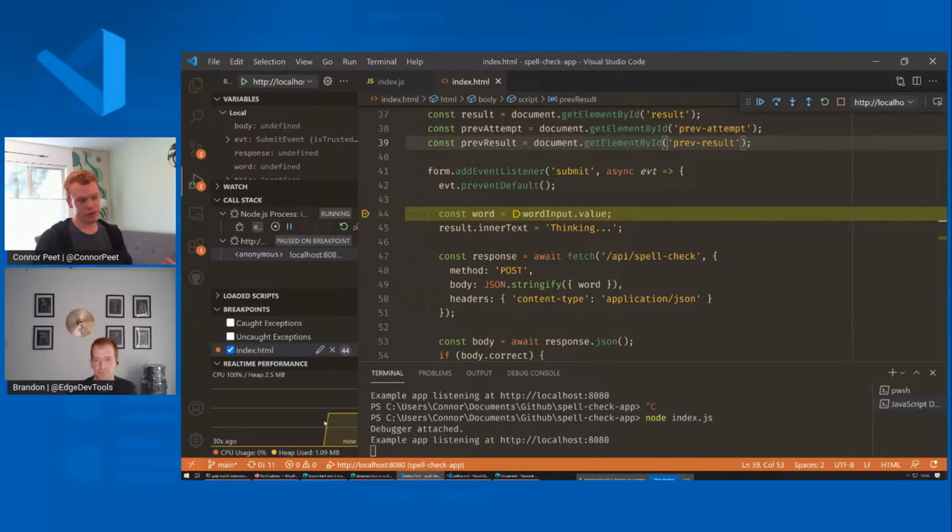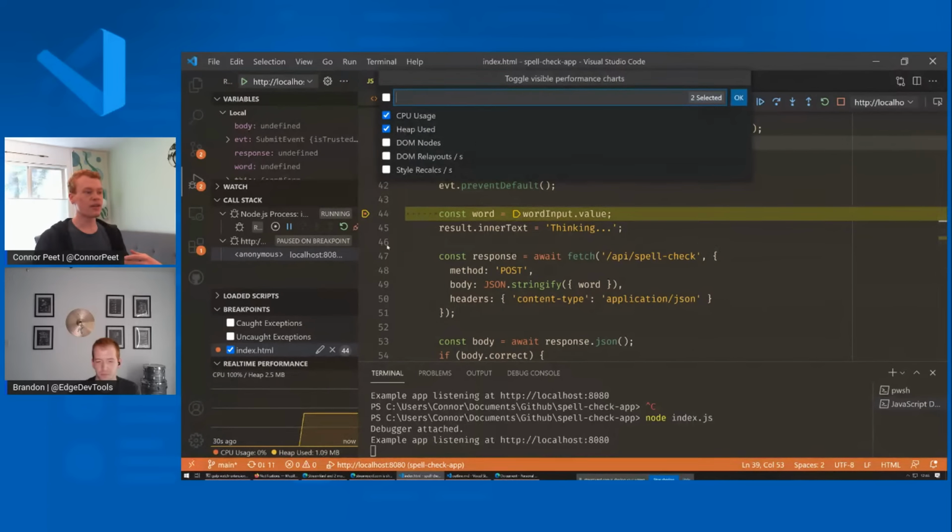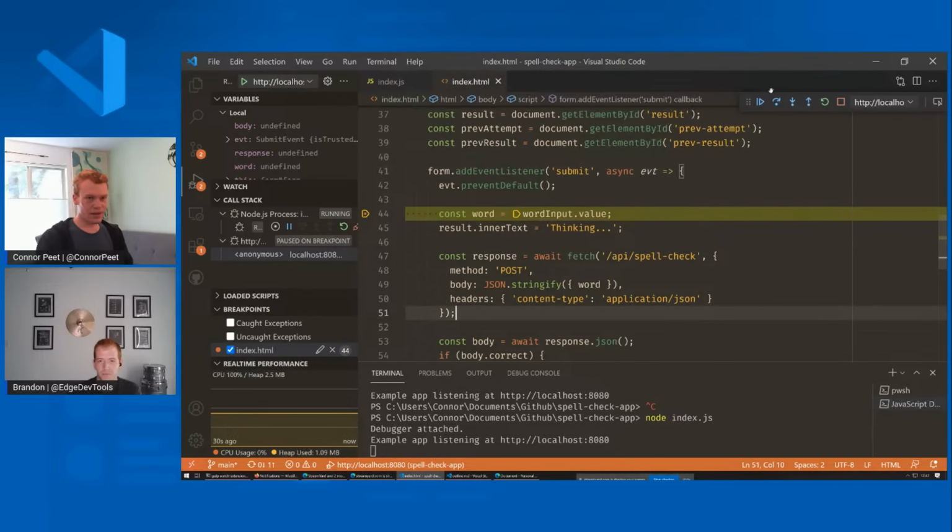So you can see CPU usage, memory usage. You can also see a few different things on websites. So you can click this little gear icon here, and then you can see the number of DOM nodes and the number of relayouts or recalcs that happen, which is really useful if you have more complex apps that have more complex layout. It's really useful to get a handle on what is actually taking resources in the browser and probably burning cycles of your layout engine or your style engine. Yeah, so that's about that.